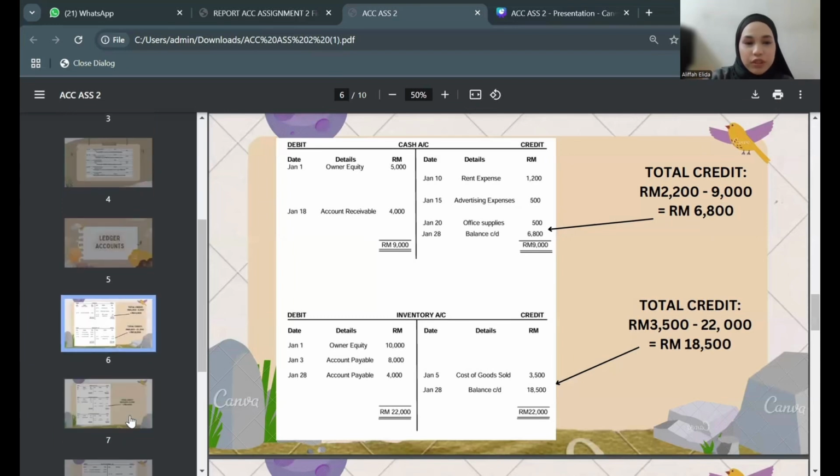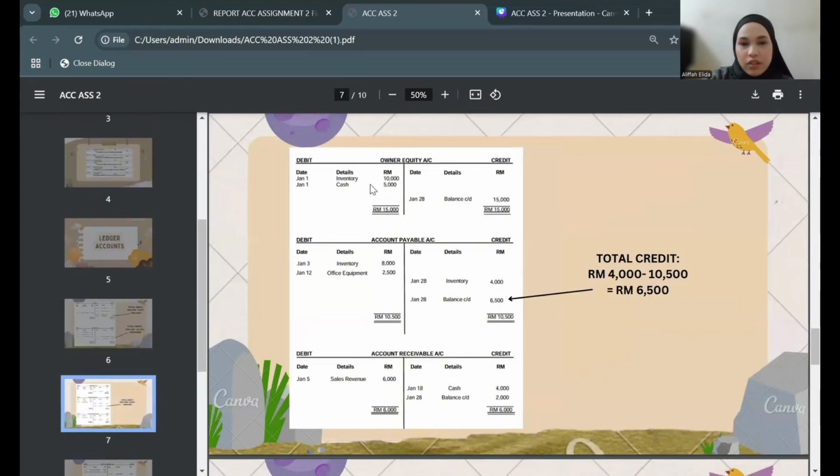So we are moving on to the next, which is owner equity. We have inventory and cash for January 1, so the total will be 15,000. On the credit side, we don't have any entries for the owner equity, so we put the balance carried down as 15,000, which we get from the total amount at the debit side.